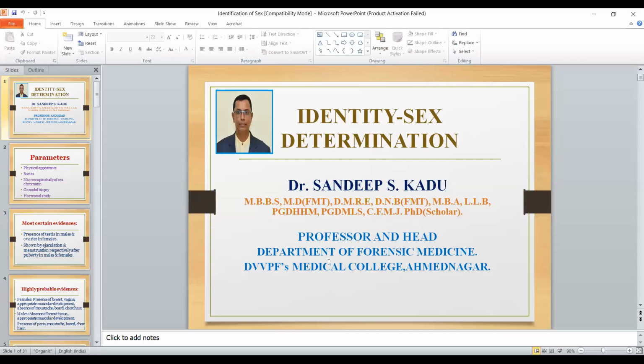Then we have seen the different parameters with which identity can be determined, like race, religion, nationality, age, sex, stature, color of hairs, any congenital abnormality, different types of prints like fingerprint, lip print, footprint, palm print. So all these things we are going to learn during this identity chapter.